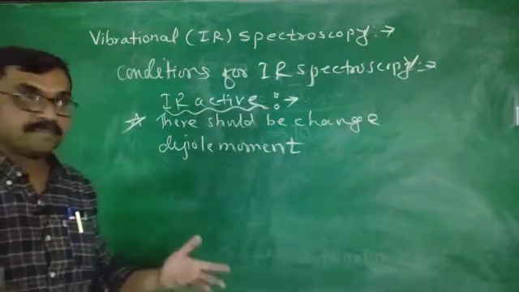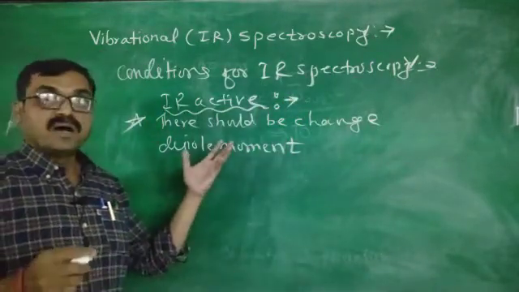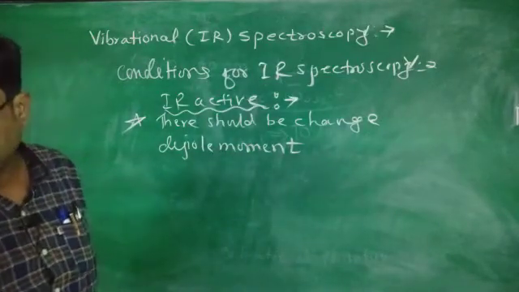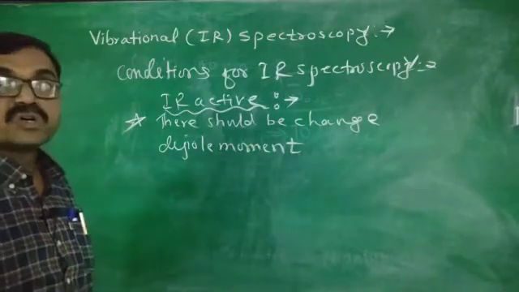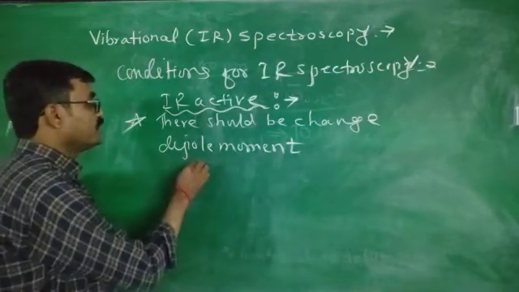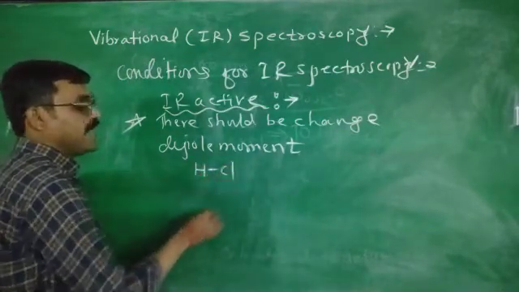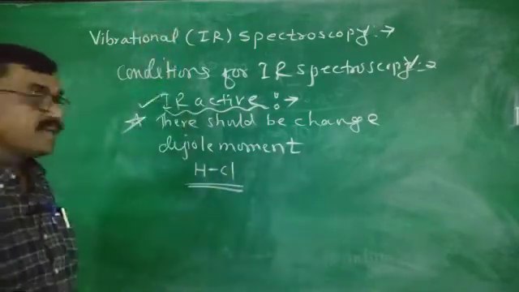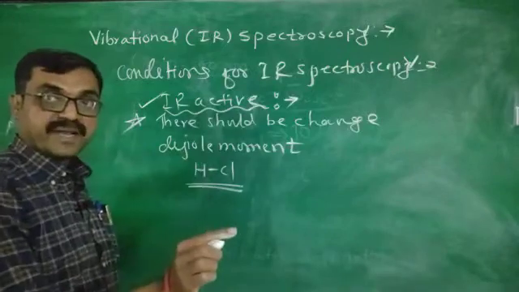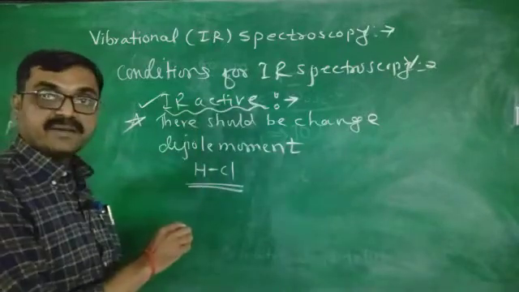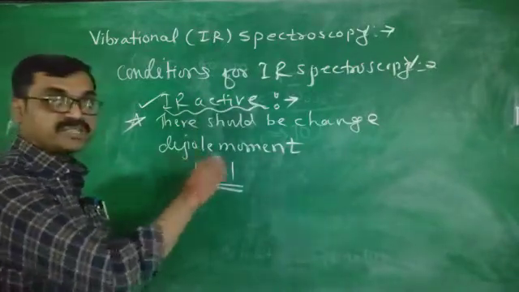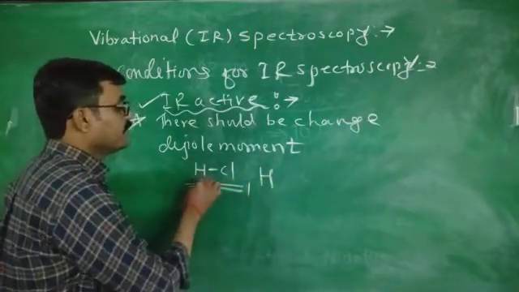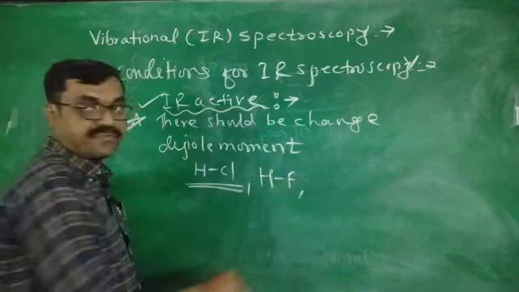Now what are the examples of these IR active molecules? First example, a heteronuclear diatomic molecule like HCl. This molecule is IR active. Why? Because when it absorbs the radiations from the IR region, there will be a change in the dipole moment. That's why IR spectra are given by HCl, HF.